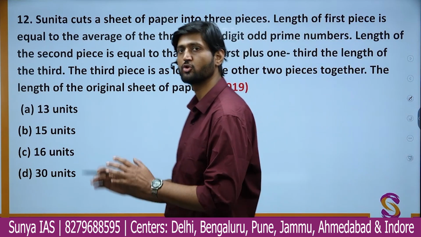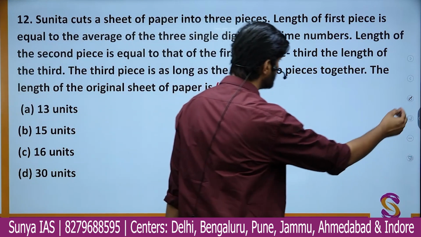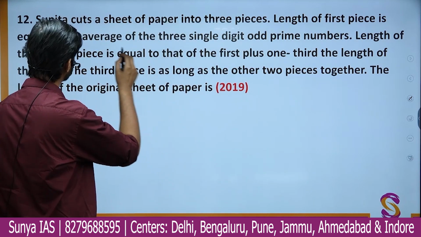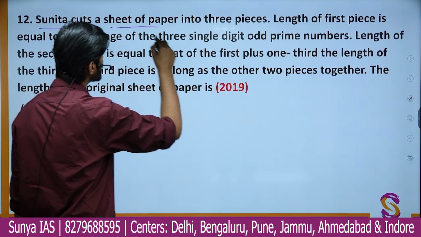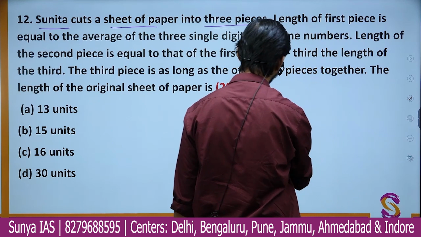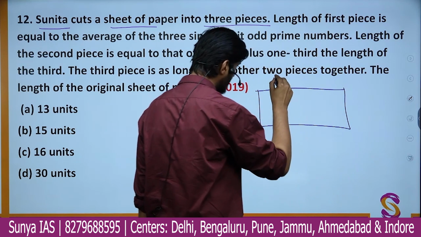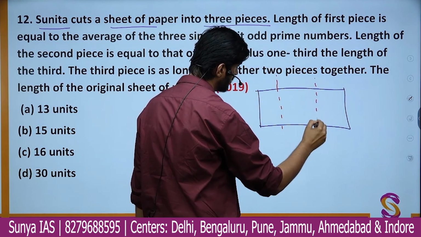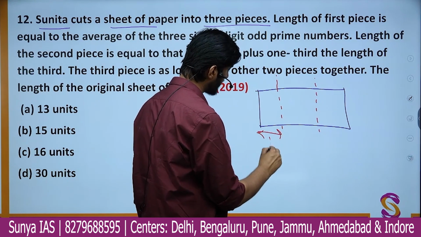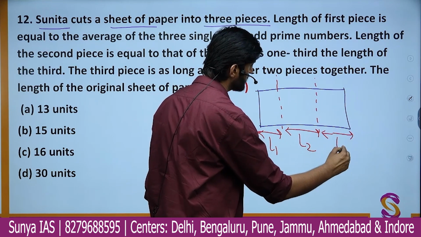So this question is also based on the idea of equation, but it is slightly complex, so just follow what I do. The question is seemingly long. So the story goes like this. Sunita cuts a sheet of paper into 3 pieces. So let us assume that there is a sheet of paper, right? And she is cutting it into 3 parts. So let us assume the length of the first part is L1, the length of the second part is L2, and the length of the third part is L3.